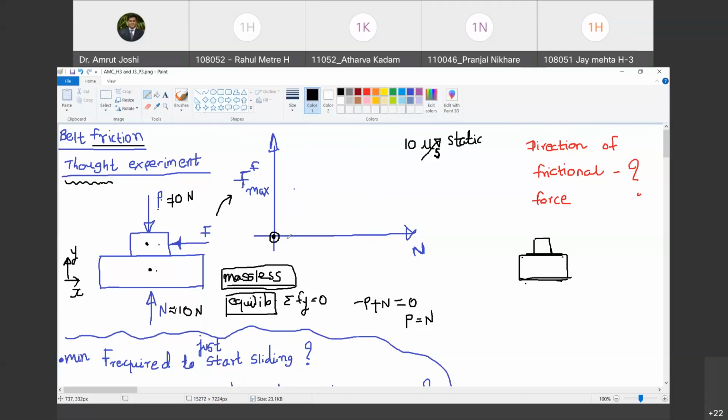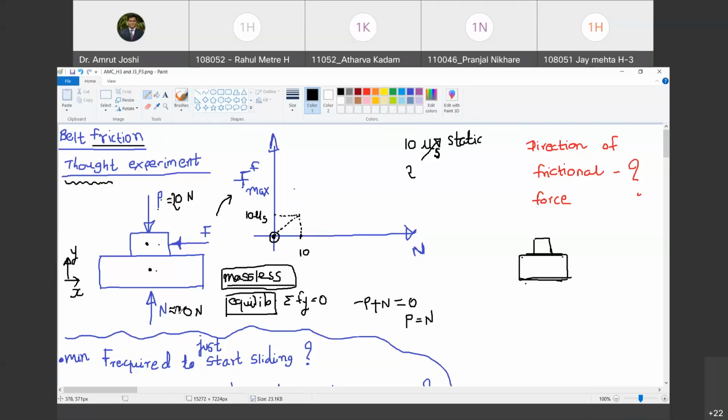Okay. So Atharva says that this value is going to be 10 times mu s. So on the x-axis, when N is equal to 10, the value of the force at which the motion has not yet begun, but is going to begin, if you increase the force just beyond this, is 10 times mu s. Are you with me, Atharva? Yes, sir. Now what if I make this force 20 Newton? What is going to happen? Follow?